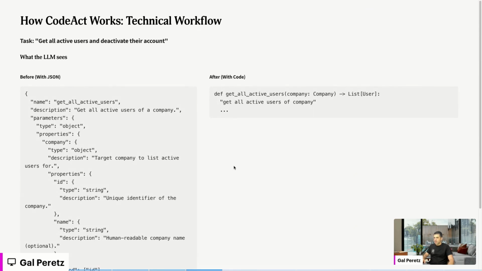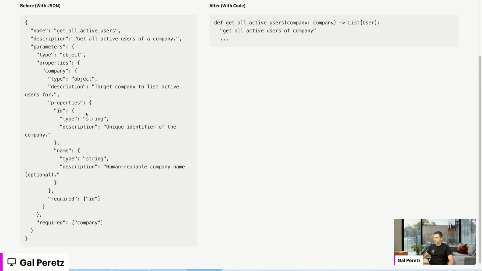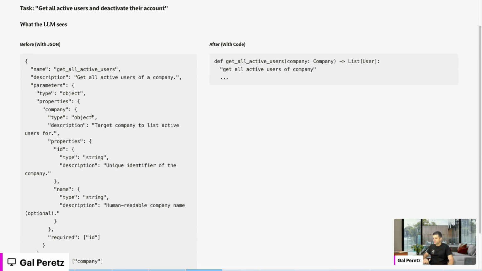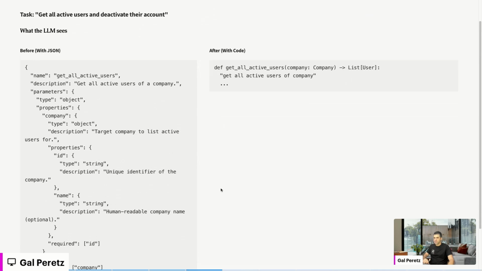Let's see, in the technical aspect of things, how we're going to represent the LLM functions in terms of before, when we used JSON, and after, when we use CodeAct, right? So here we have, for example, this function, and to represent it to the LLM, we need to append it in the metadata in the request, this kind of nested object, right?